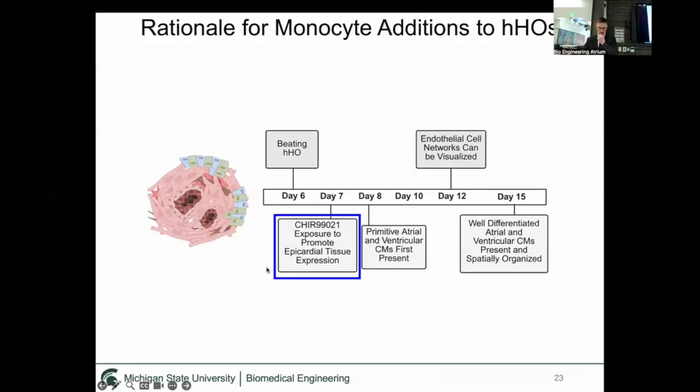We considered one more thing. There's a day 7 CHIR exposure, which manipulates the Wnt pathway that helps promote epicardial tissue expansion, and we did not want to interfere with that. And so we decided to delay it by 1 day, and we decided to start adding monocytes at day 8 of organoid differentiation.